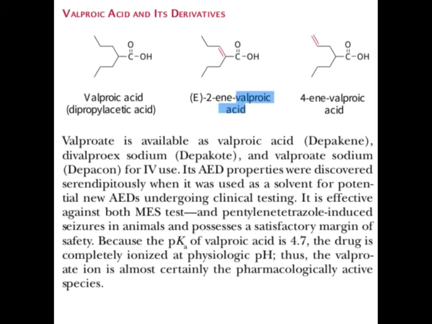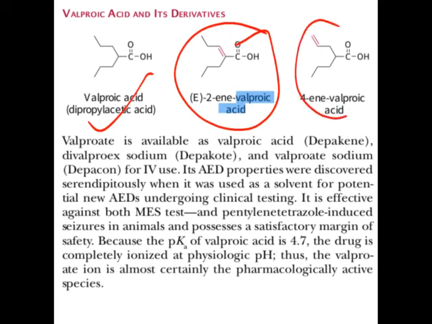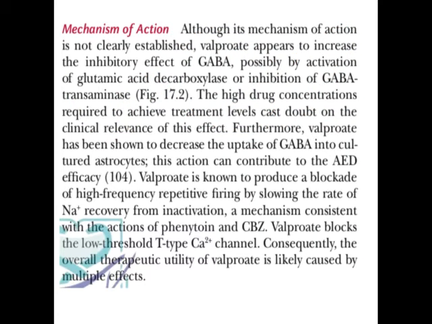Okay, so valproic acid can be present in this form, it can be present in the 2-ene form, or it can be present in the 4-ene form. So this is the unsaturation part of valproic acid. So these are the active derivatives of valproic acid. So we have told that it can block calcium channels, it can block sodium channels, and it acts on GABA.